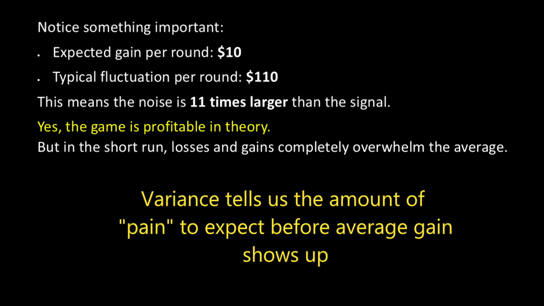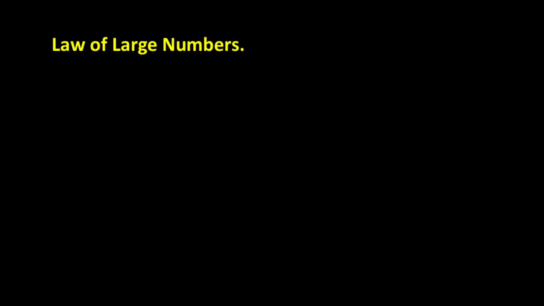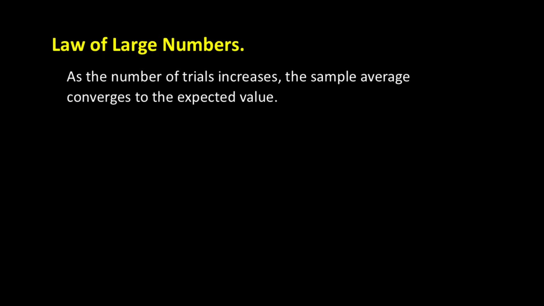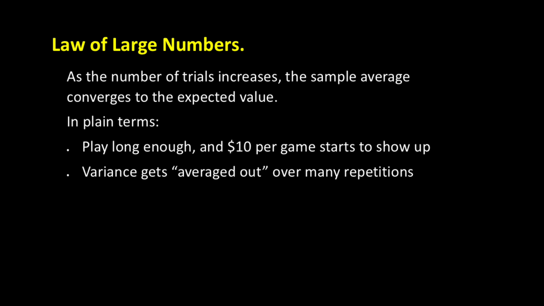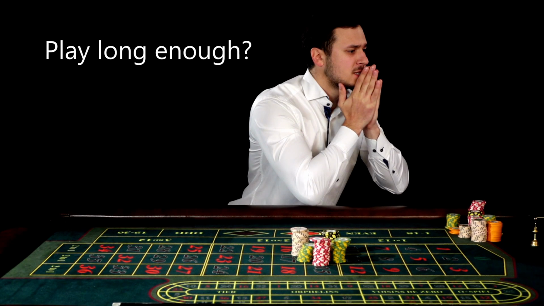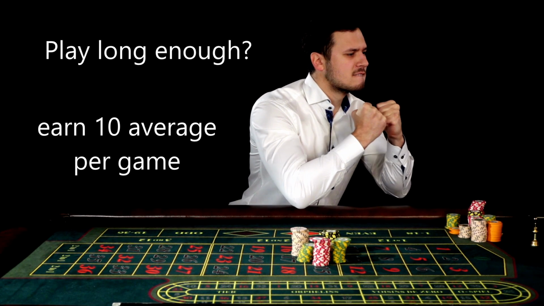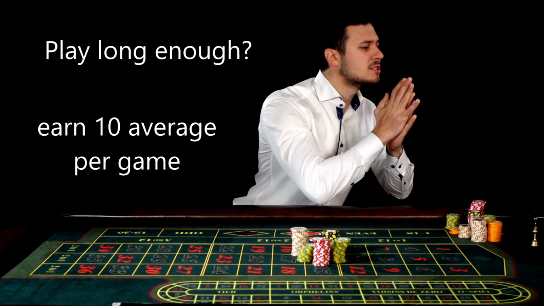Okay, now enter the law of large numbers. It says, as the number of trials increases, the sample average converges to the expected value. In plain terms, play long enough, and 10 bucks per game starts to show up on average, and the variance gets averaged out over many repetitions. Okay, great. So as long as I keep playing, I'll earn 10 bucks on average per game. That's what you're saying, right?